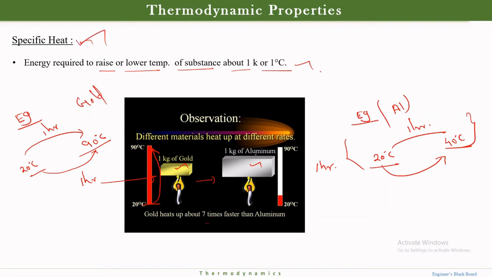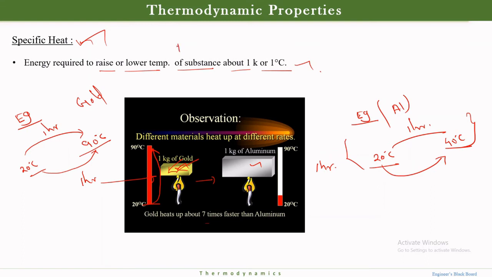Different materials heat up at different rates. That's why we need to know about specific heat. Every material has its own specific heat inside it.